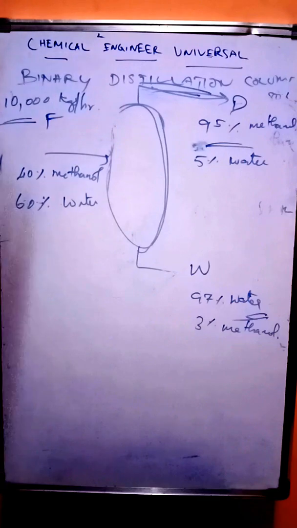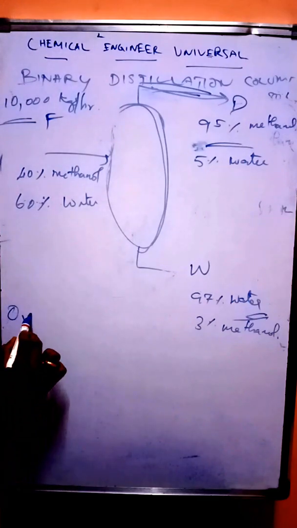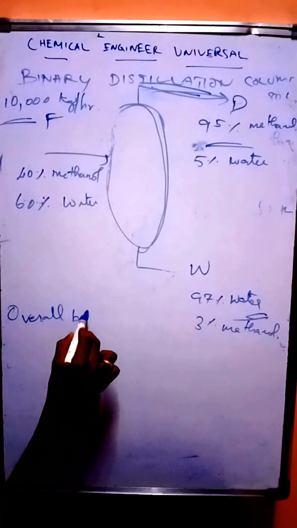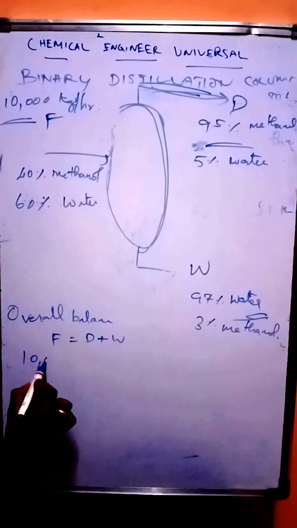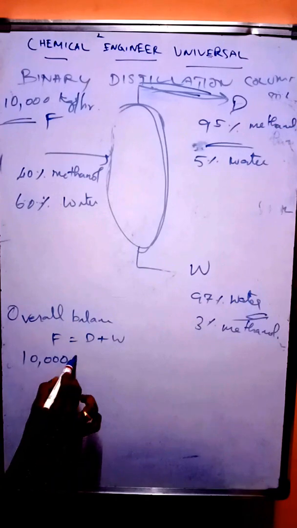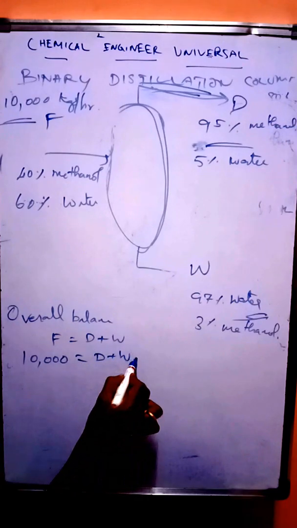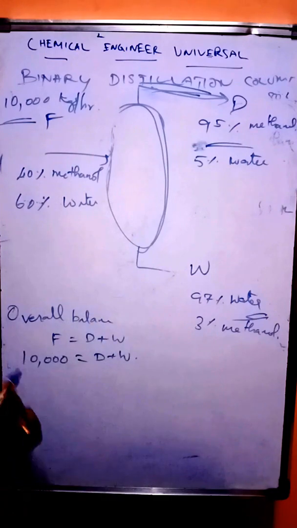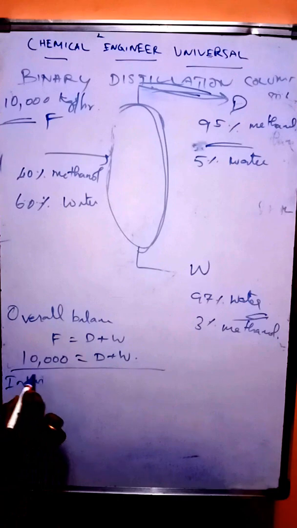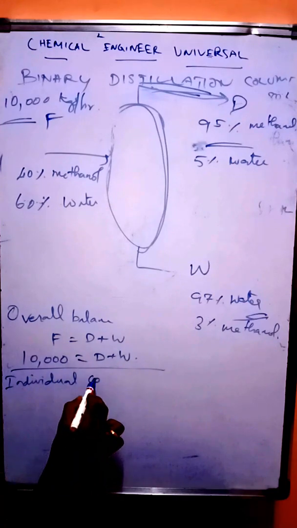Okay, if you go for the balance, initially we'll go for the overall balance. So F is equal to D plus W, which is we are having 10,000 kg, equal to D plus W. We don't know the distillate quantity as well as the residue quantity. So leave this one. And the next is the individual component balance.